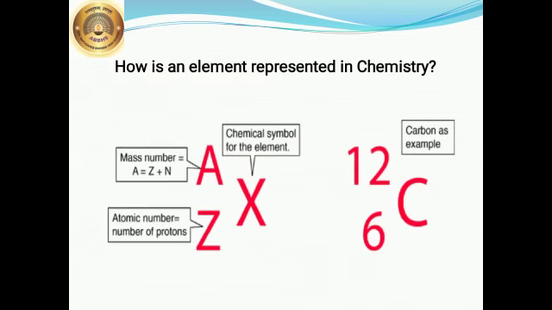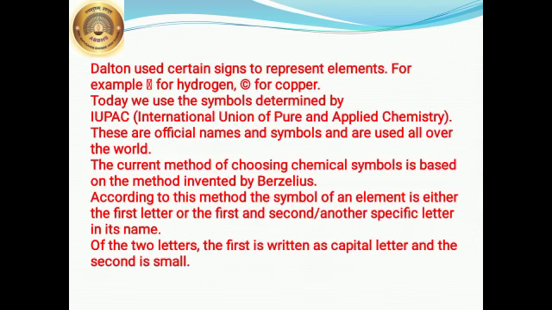Now, how is an element represented in chemistry? X is the element. Take it as, for example, carbon. Chemical symbol is written there. Mass number A is equal to Z plus N. Atomic number is the number of protons. So always it is written as C 12 with 6, where 6 is the atomic number and 12 is the atomic mass number.